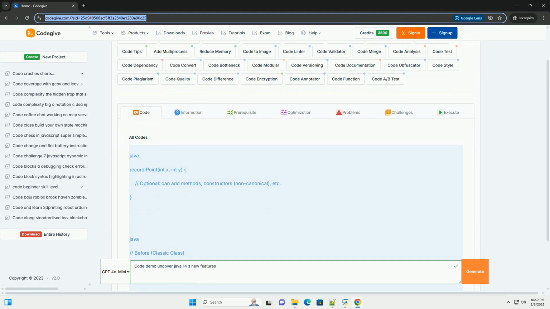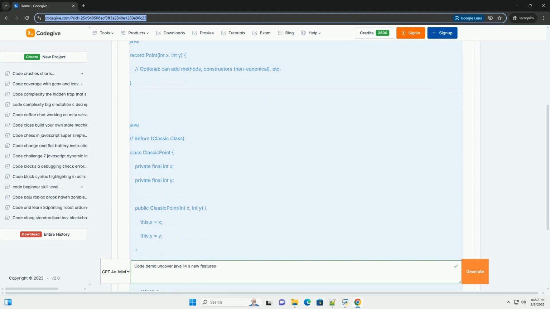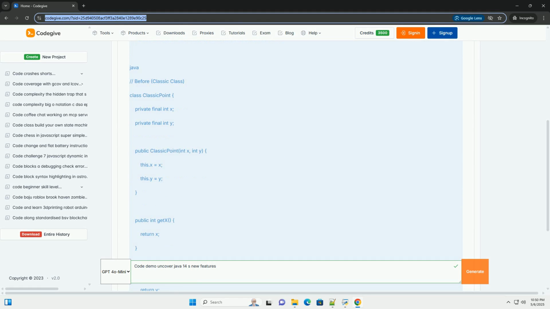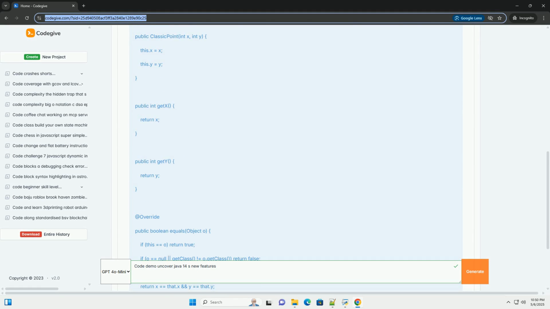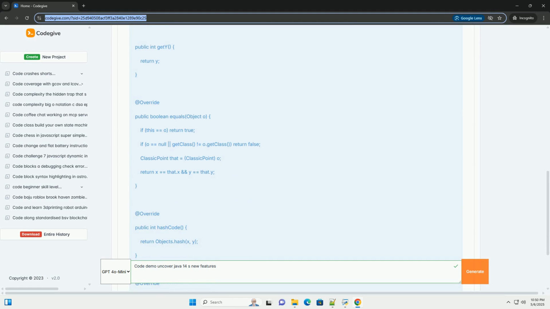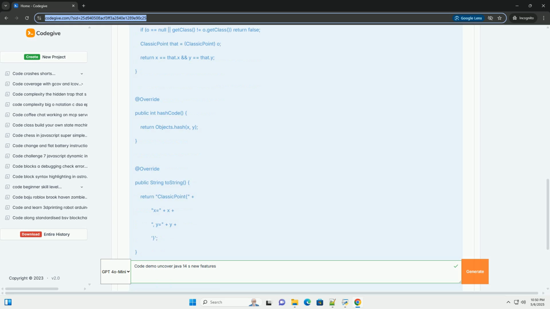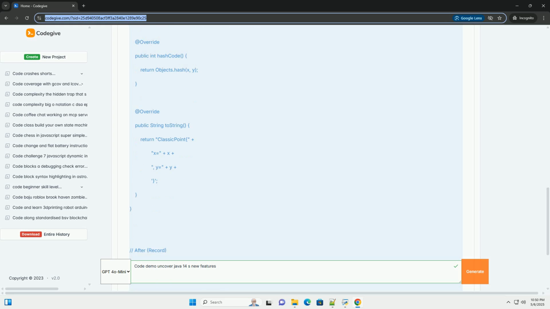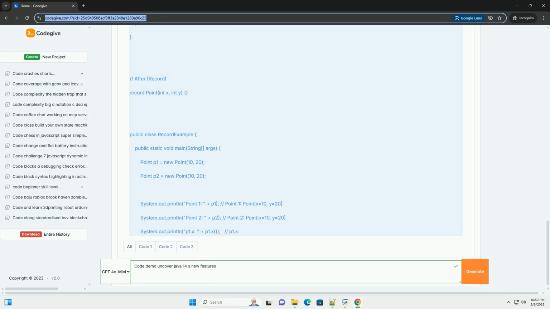Uncovering Java 14's new features, a comprehensive guide with code examples. Java 14, released in March 2020, brought a host of new features and improvements aimed at enhancing developer productivity, improving performance, and modernizing the language. While not as revolutionary as some previous releases, Java 14 offered valuable additions that are well worth understanding and adopting.